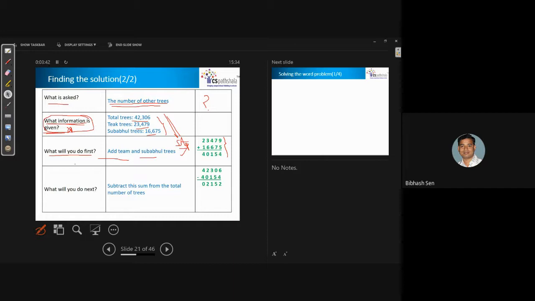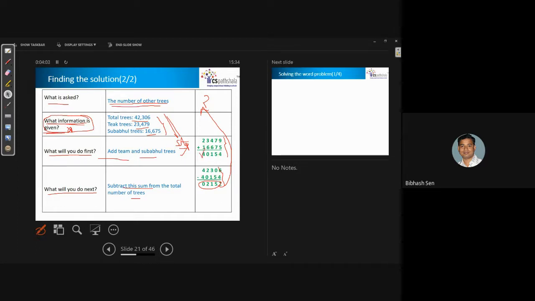Okay. After that, what will you do next? Subtract this sum from the total. So you will get the result. Now you place this result here. In this way, in their mind, you try to solve the problem. Otherwise, it will be very difficult, because they are habituated to this.